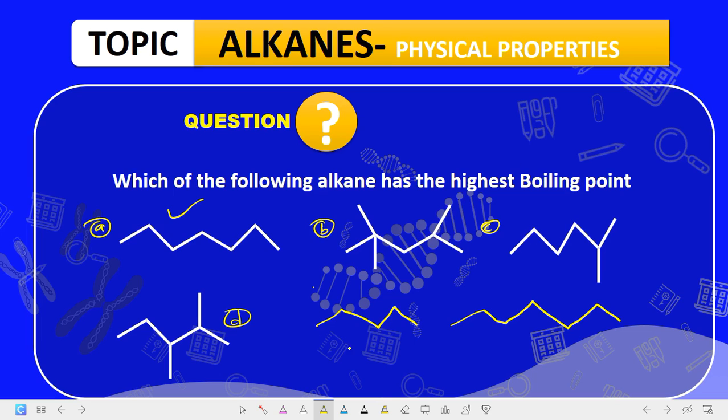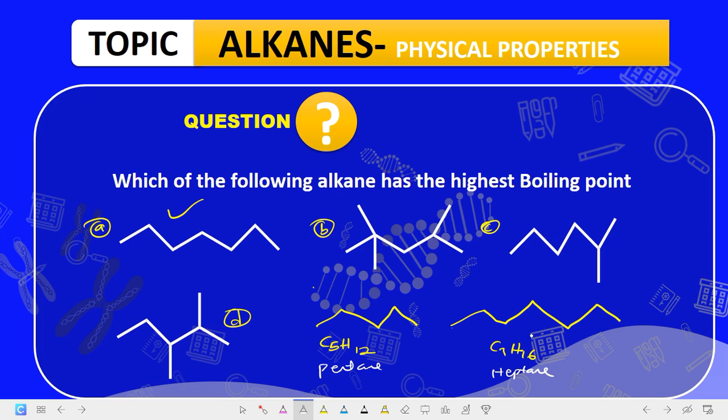Now, of course, between these two compounds, the one with the highest atomic weight. Now this is 1 2 3 4 5, which is C5, according to the homologous series, H what? H12. While this is 1 2 3 4 5 6 7, this is C7, H what? H16. Okay, now this is pentane and this is what? Heptane. Now when you look at these two compounds very well, pentane and heptane, you discover something tremendous here. Which of them do you think will have the highest molecular weight? Of course it's heptane, because heptane has the longest chain.